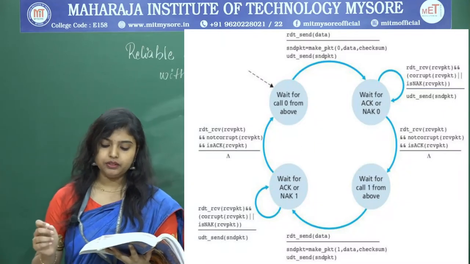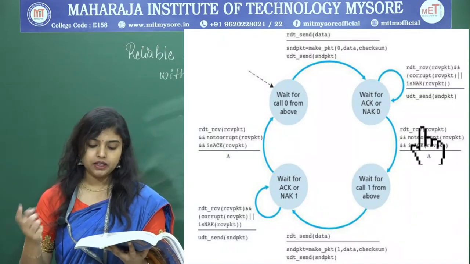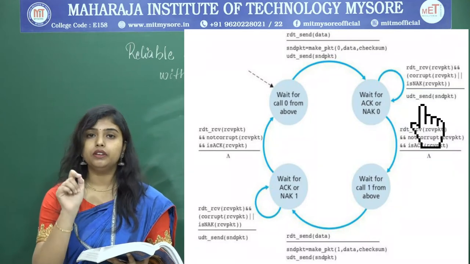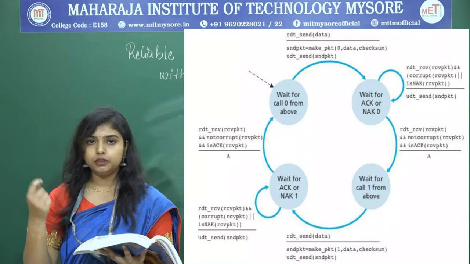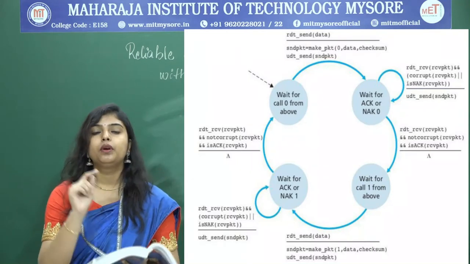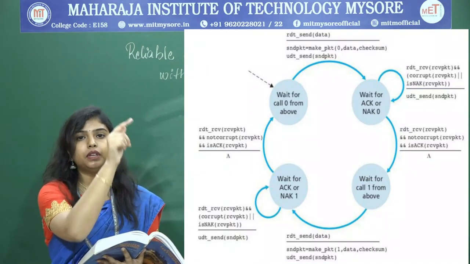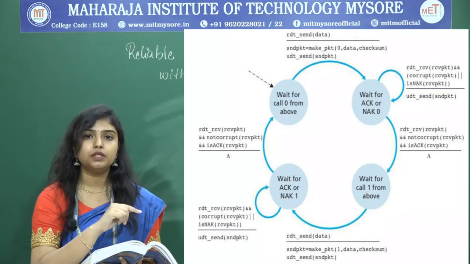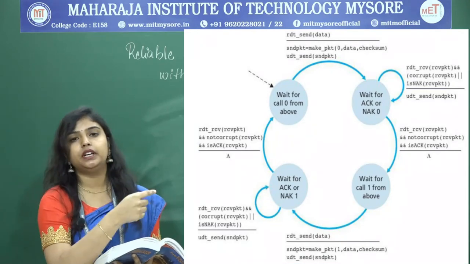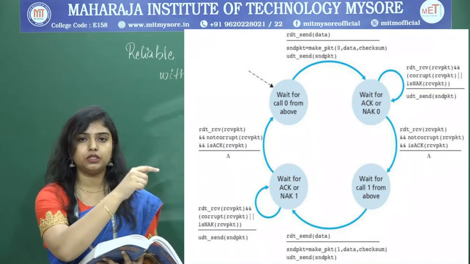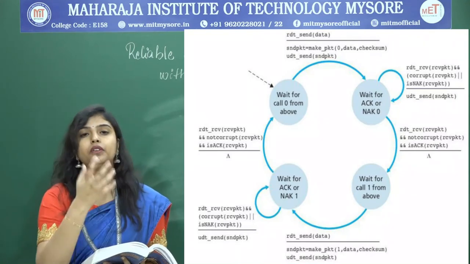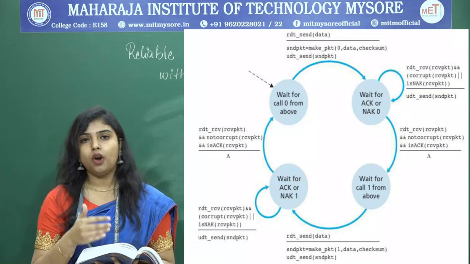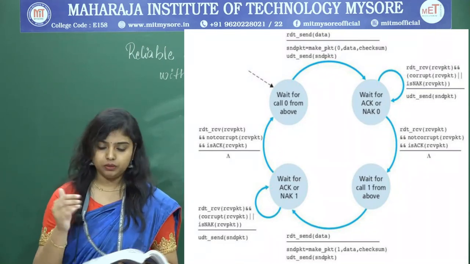Here, if the received packet is corrupt, or if the negative acknowledgement is received, the transition stays in the same state. There is a loop, isn't it? For the negative acknowledgement or positive acknowledgement for sequence number 0, it remains in the same state when we receive the corrupt packet or negative acknowledgement.